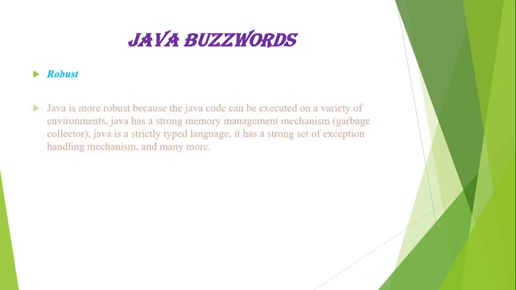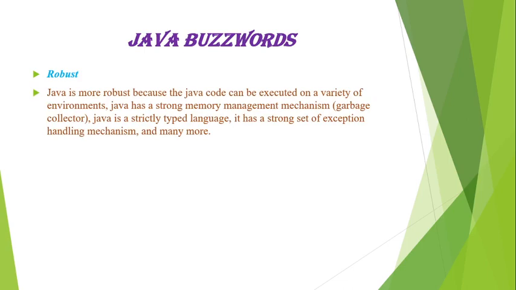Next one is robust. Java is more robust because the Java code can be executed on a variety of environments. Java has a strong memory management mechanism, that is garbage collector. Java is a strictly typed language. It has a strong set of exception handling mechanisms and many more things that make Java robust.